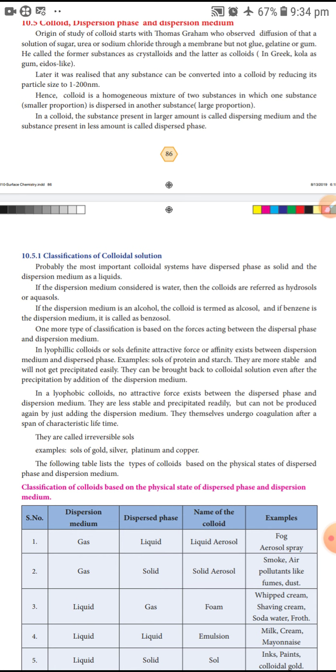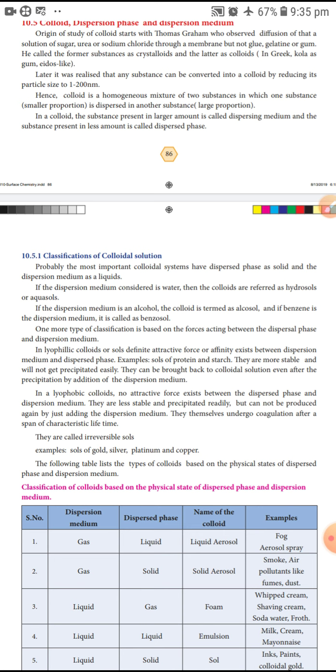He called the former substances crystalloids and the latter colloids. In Greek, colla means gum and idios means like, so colloid means a gum-like substance. Later it was realized that any substance can be converted into a colloid by reducing its particle size to 1 to 200 nanometers. A particle size of 1 to 200 nanometers means the particle is a colloidal substance.